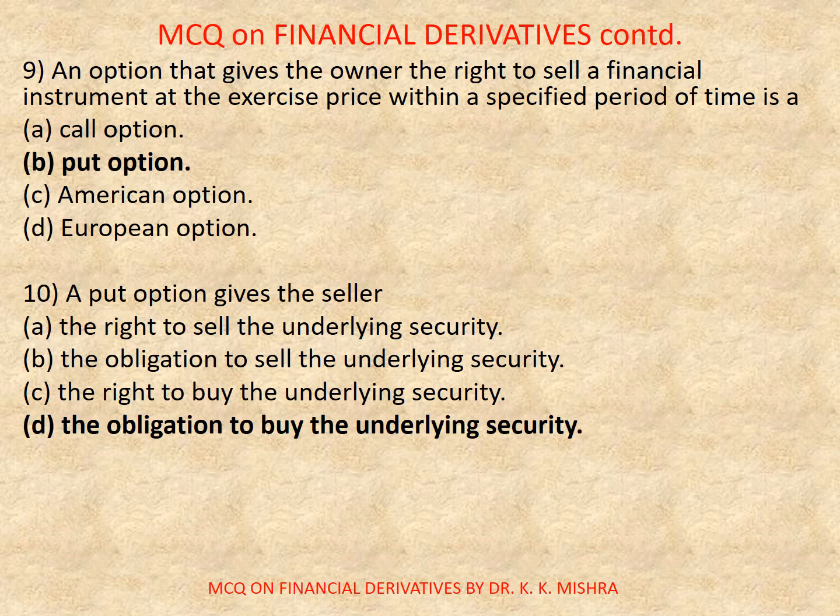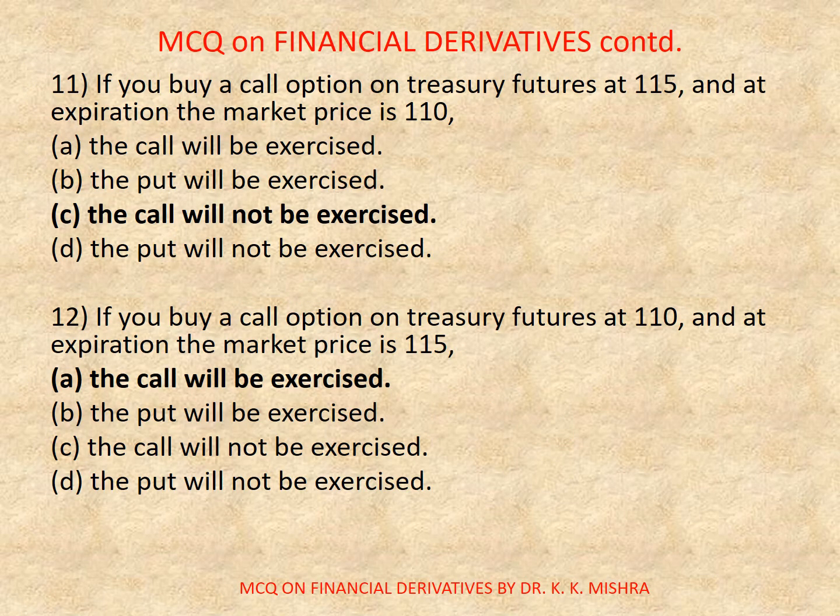Now question number 11. If you buy a call option on treasury futures at 115 and at expiration the market price is 110, options are A. The call will be exercised, B. The put will be exercised, C. The call will not be exercised, D. The put will not be exercised. Correct option is C. The call will not be exercised.